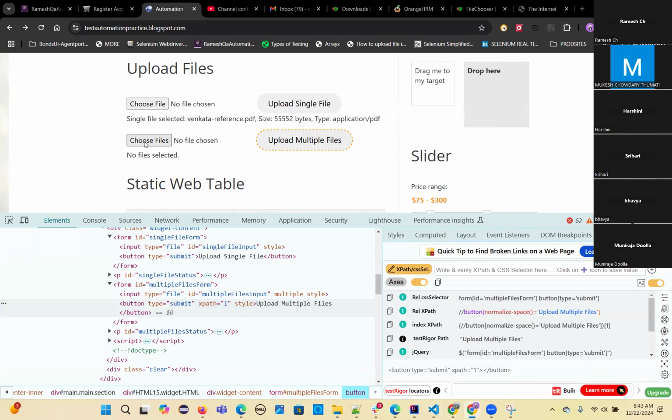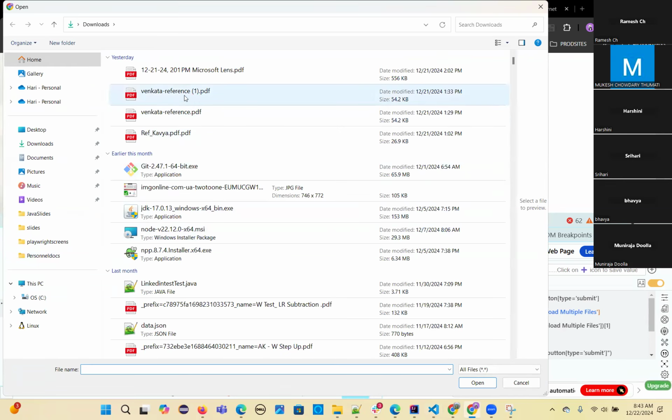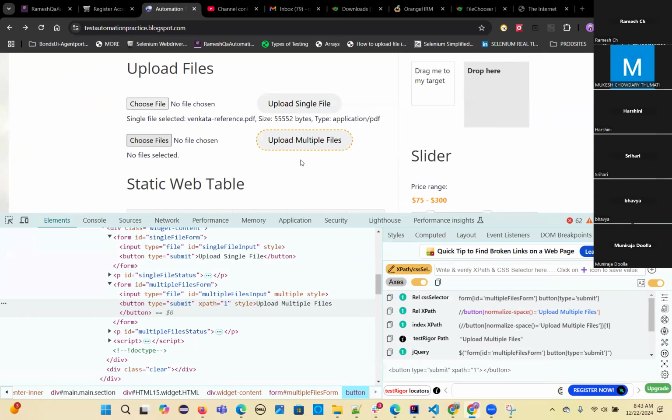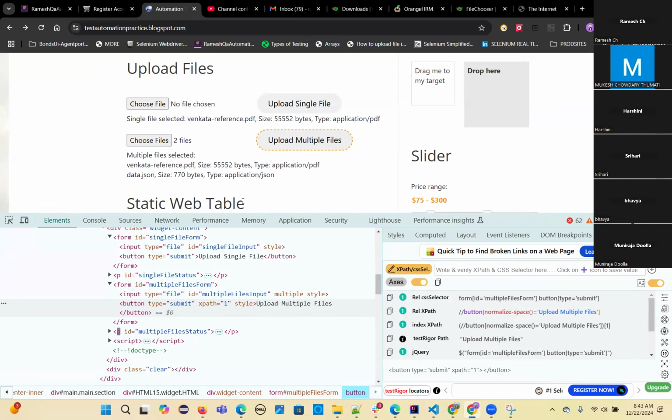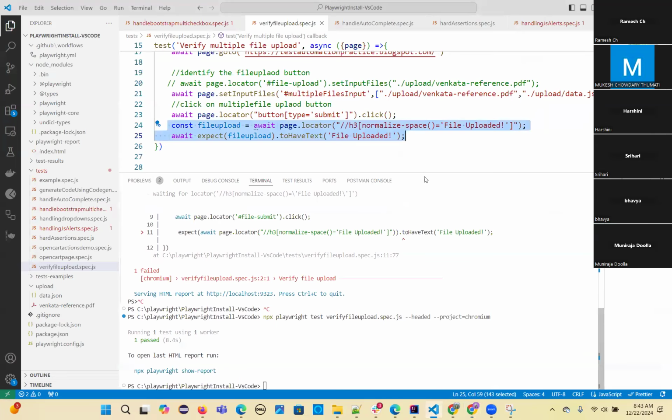So let's select multiple files. One is this one, another one is this one. Then click on upload. So multiple files selected, all you can see here. So that's it. I think we are good.